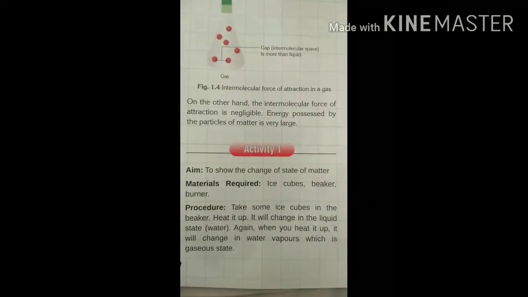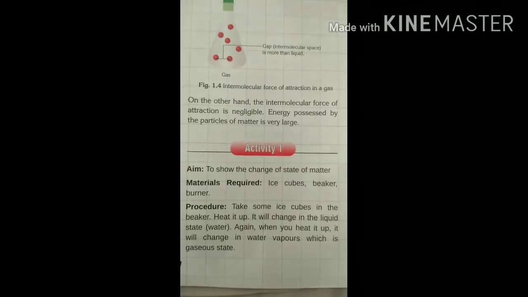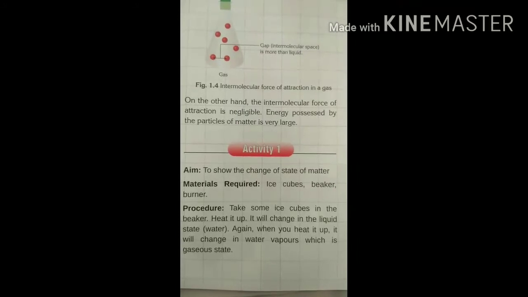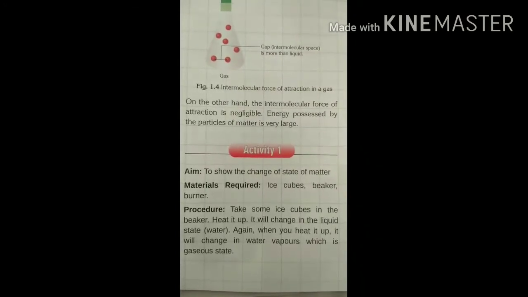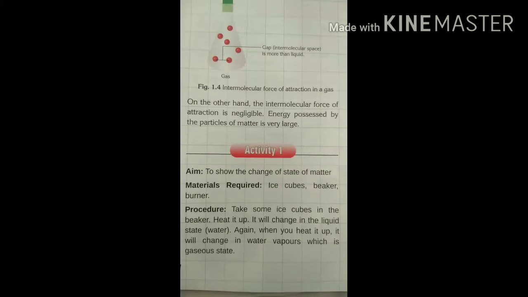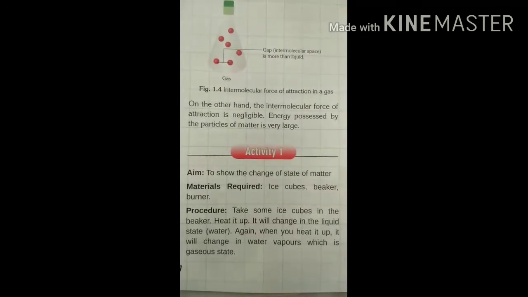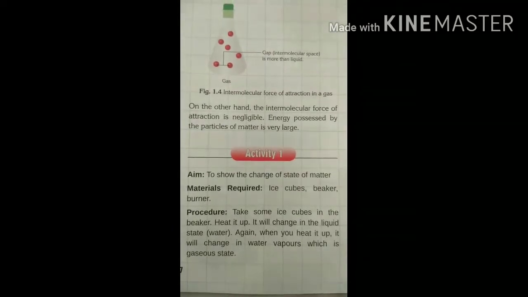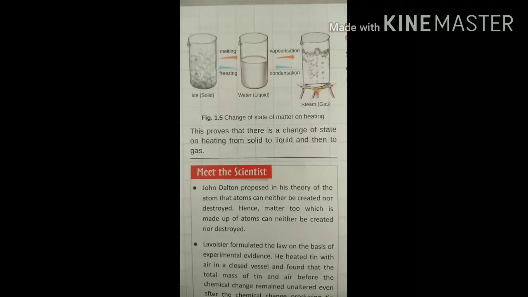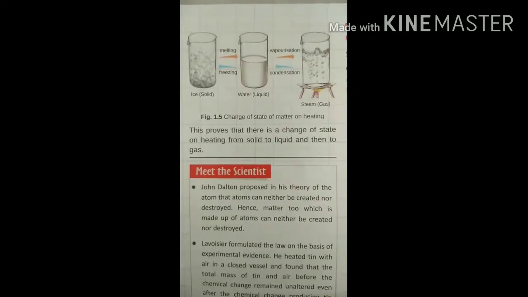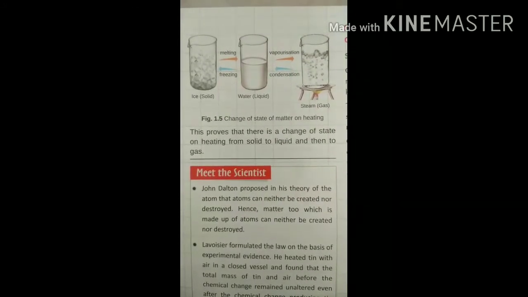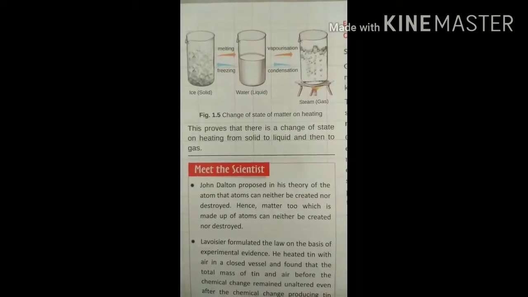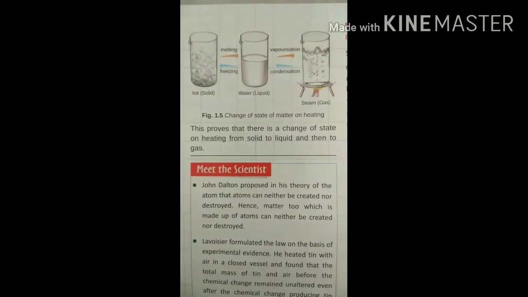Activity 1. Aim: to show the change of state of matter. Material required: ice cube, beaker, burner. Procedure: take some ice cubes in the beaker, heat it up. It will change into the liquid state. Again, when you heat it up, it will change into water vapor, which is the gaseous state. This proves that there is a change of state on heating, from solid to liquid and then to gas. Figure 1.5. Change of state of matter on heating.